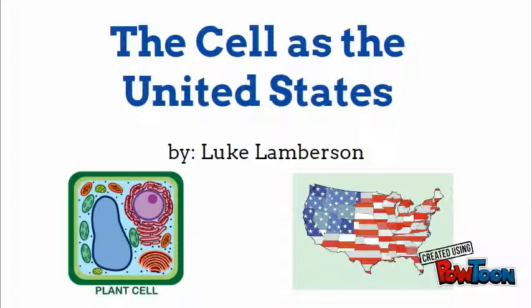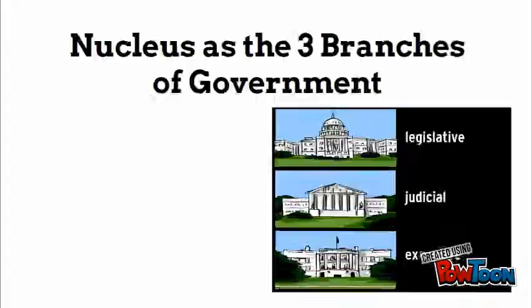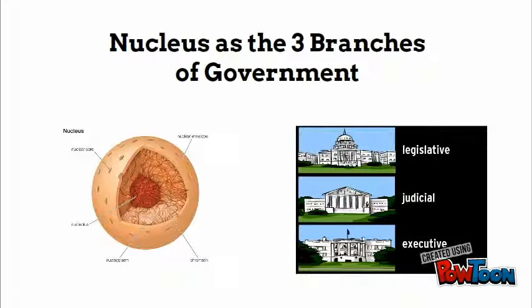The Cell as the United States by Lamberson. I compared the nucleus to the three main branches of our government. This is because the nucleus is the control center of the cell and tells the rest of the cell what to do. The three branches of our government, the legislative, judicial, and executive, do the same thing for our country.